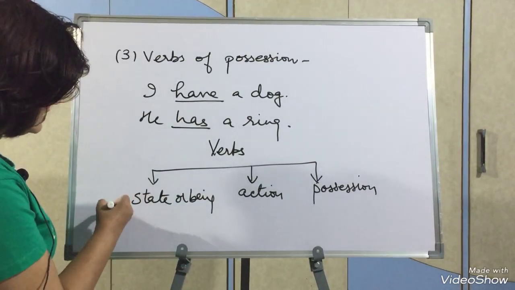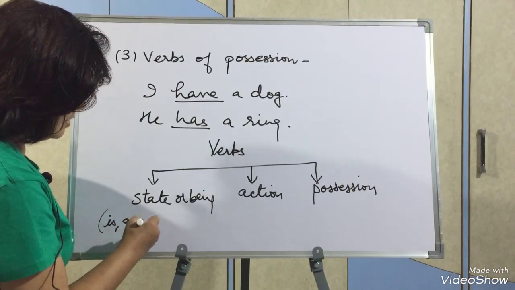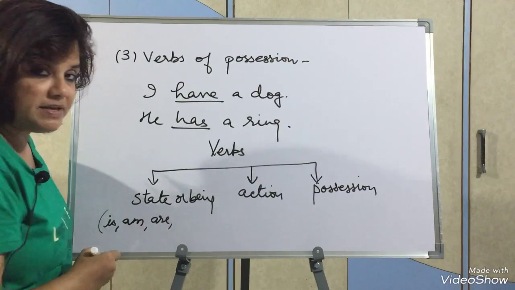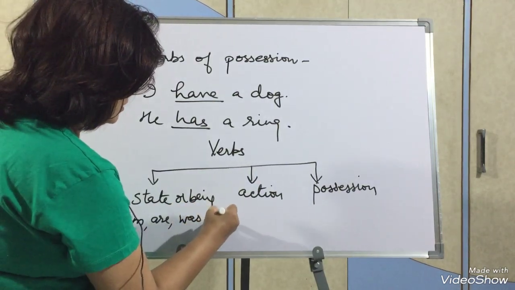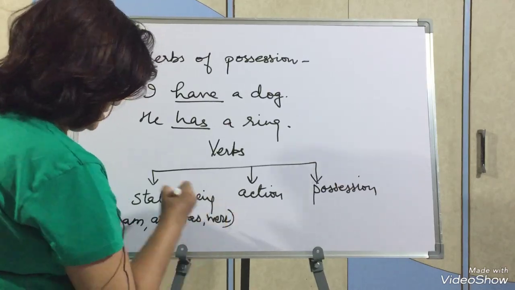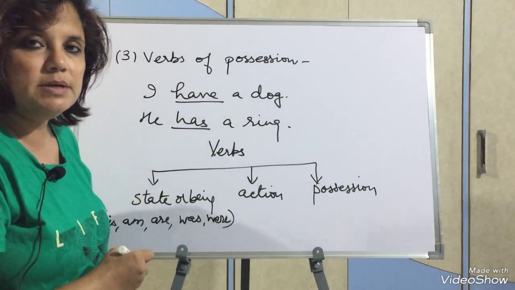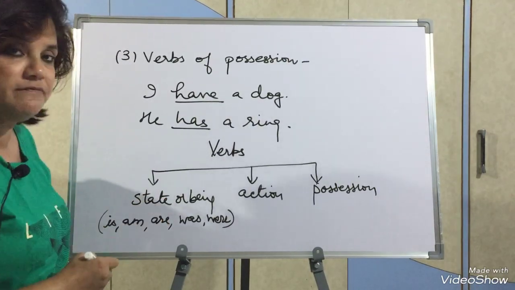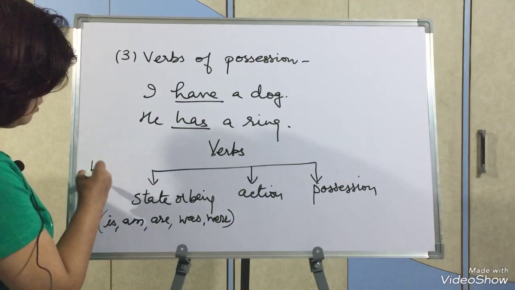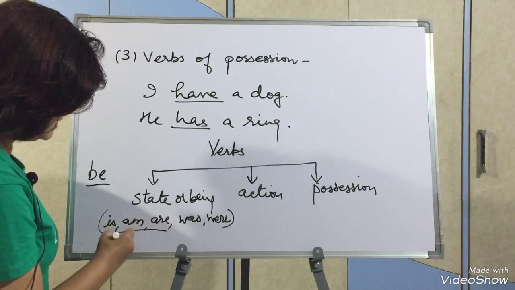For state of being, the examples I have given you are is, am, are in present tense, and was, were in past tense. You may also call them the be form of verb, form of be.